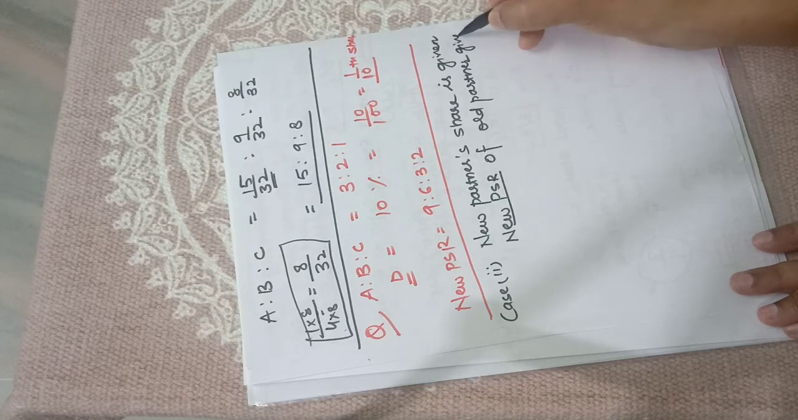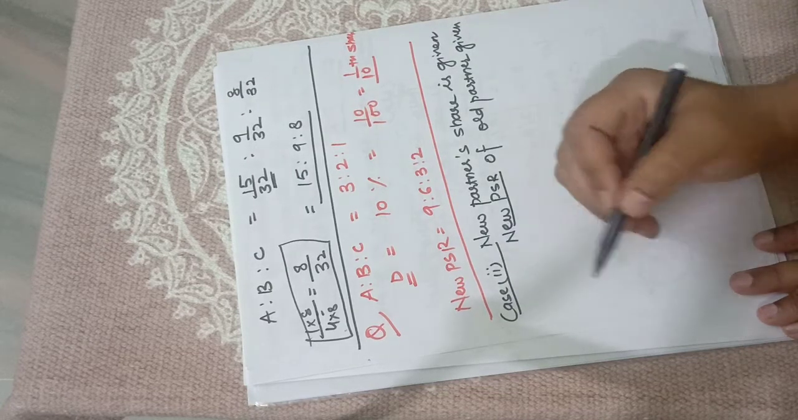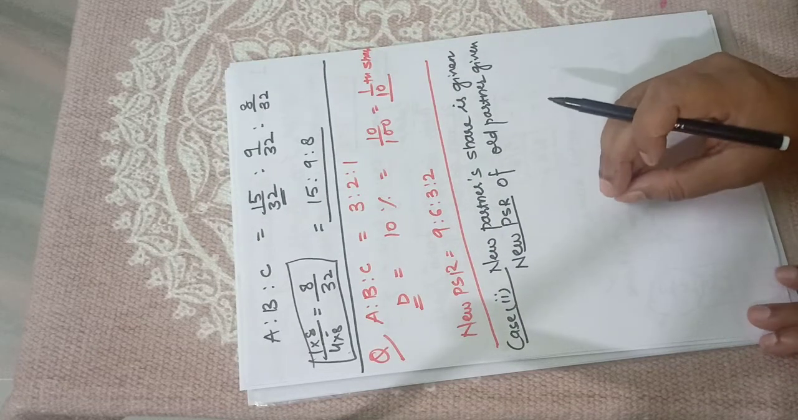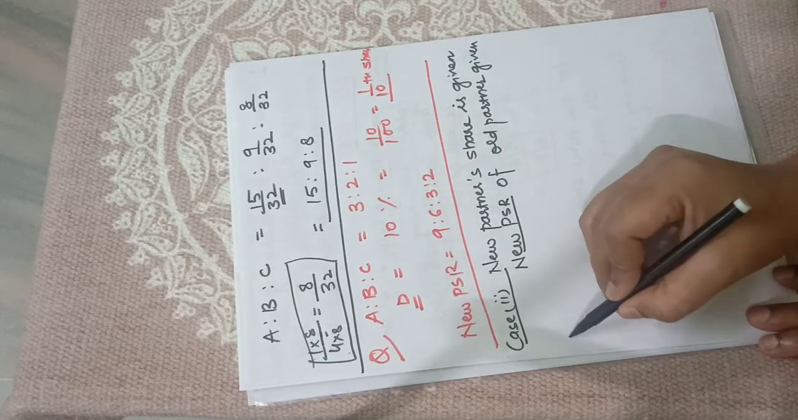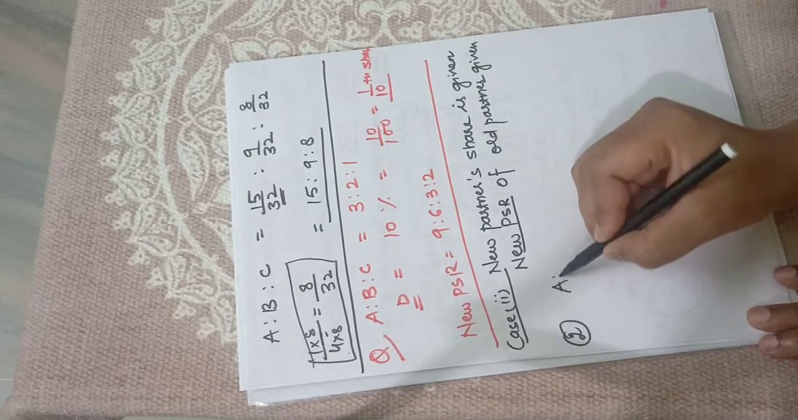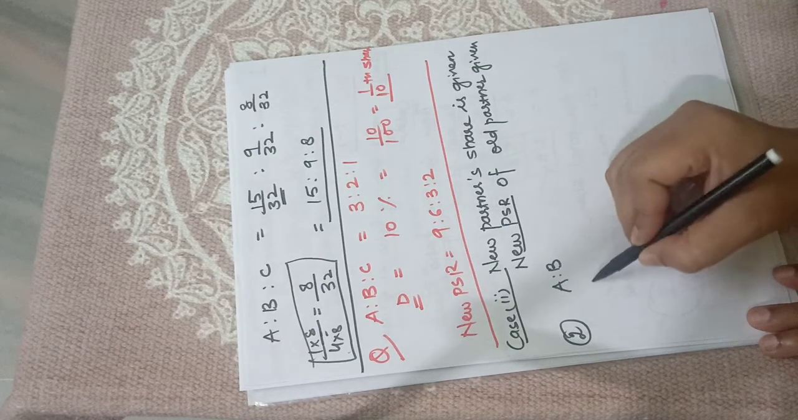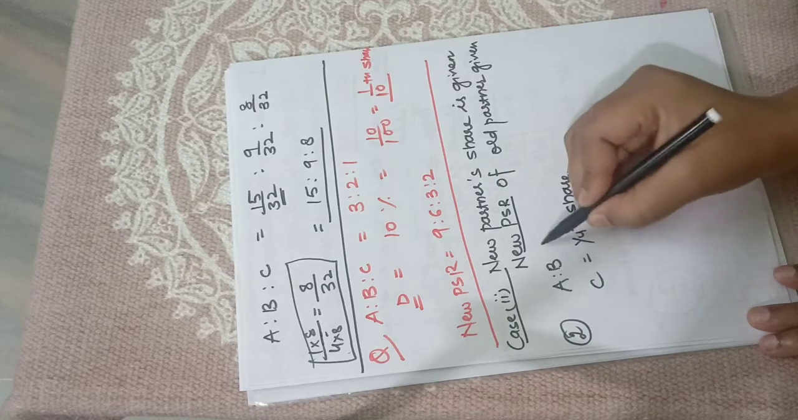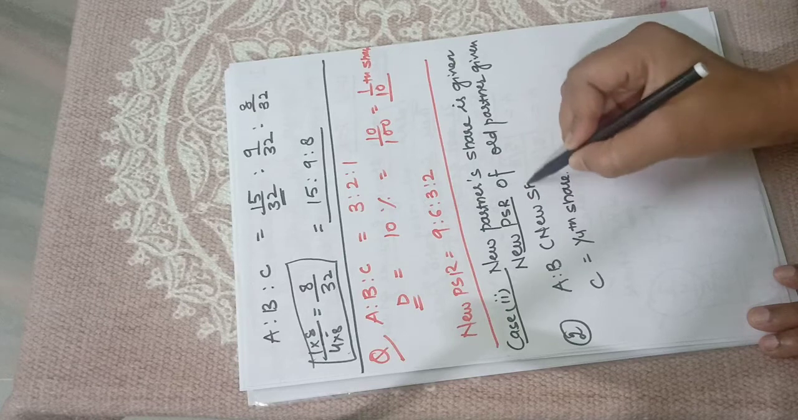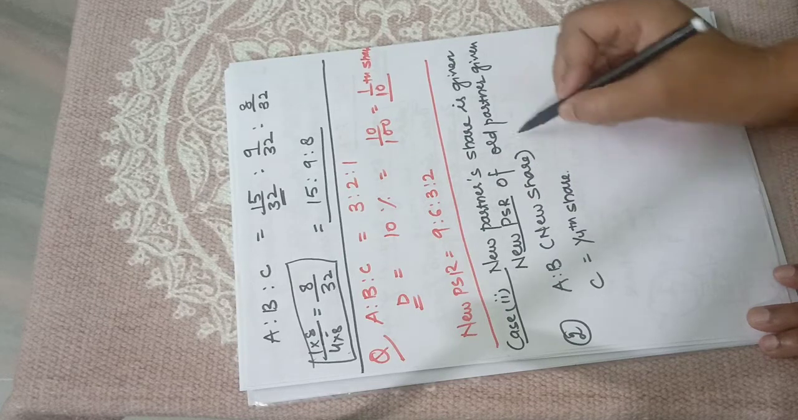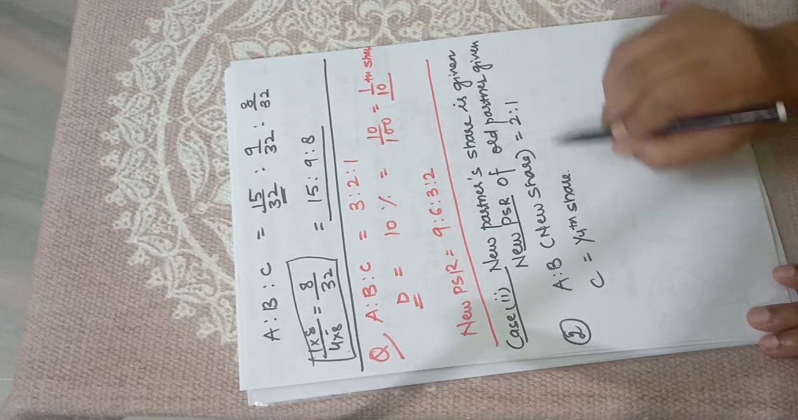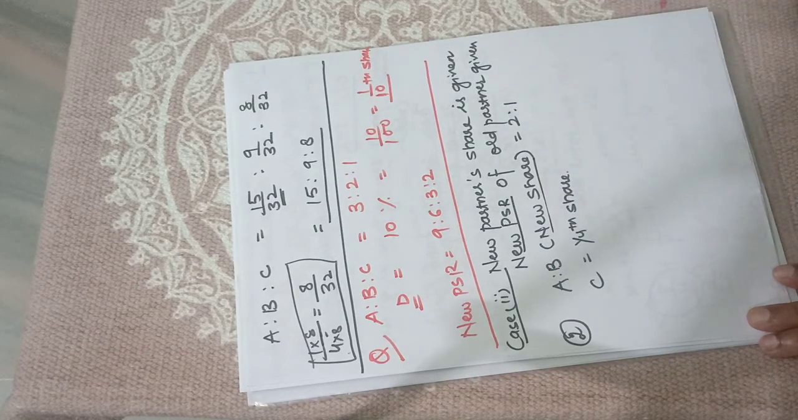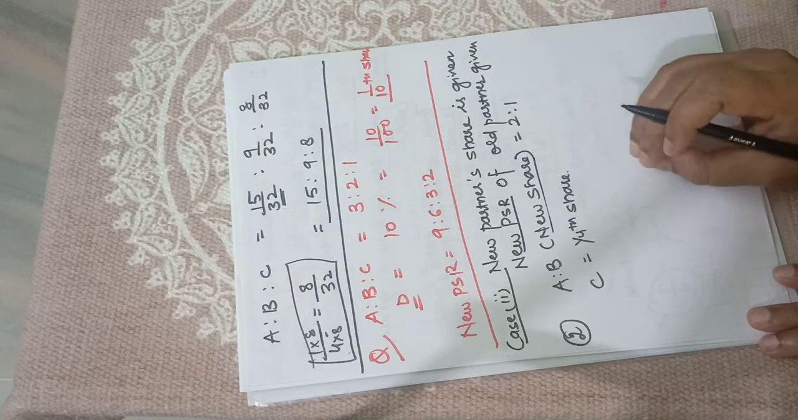The case doesn't matter, only the condition matters if it is arising. So you need not learn the cases, you should understand the concept. What is the concept here? Now A and B are partners. C is admitted for 1/4 share and A and B's new share will be 2:1. It doesn't matter whether the new share is given or the old share is given, the method will be the same.